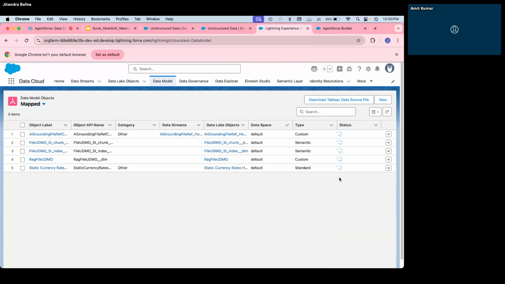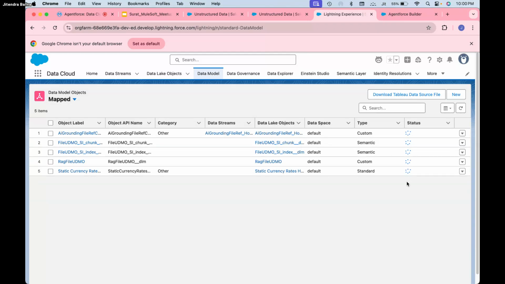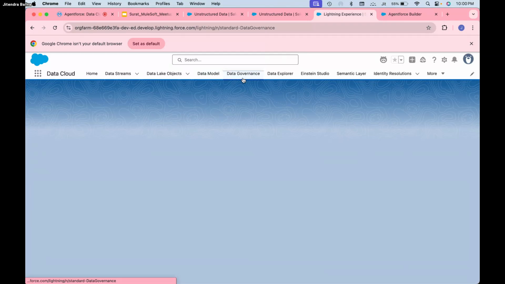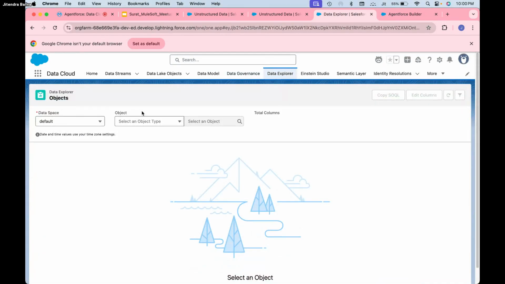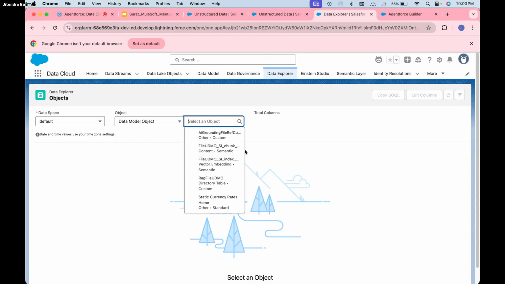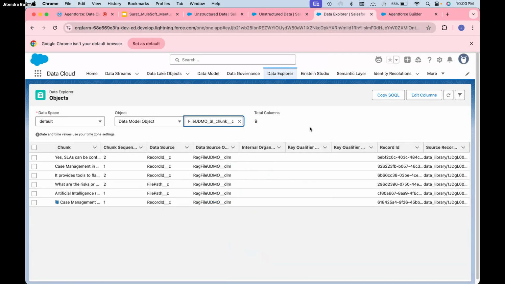Let me get the status for this. Okay, that's fine. I will check the API Explorer. Go to DMOs. Let me go and check the chunks. Okay, I can see the case management one. Yeah, the AI related file is there. I can see artificial intelligence, which is okay. Let me check Einstein Studio.